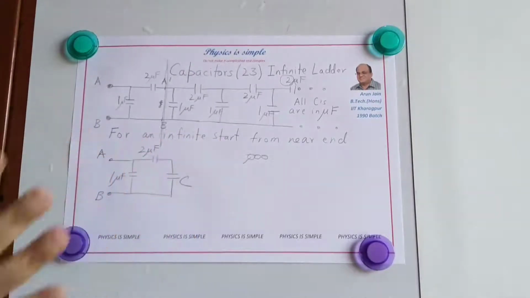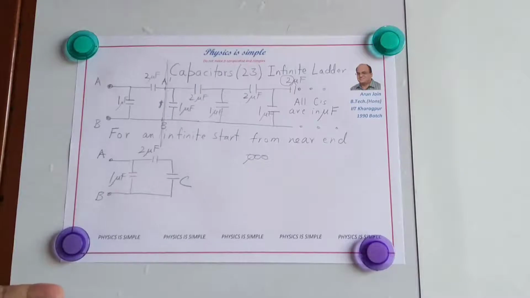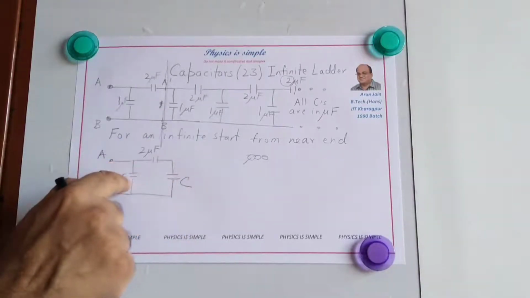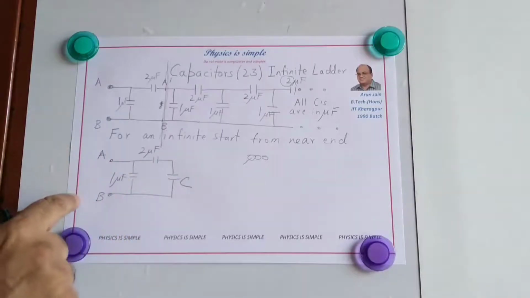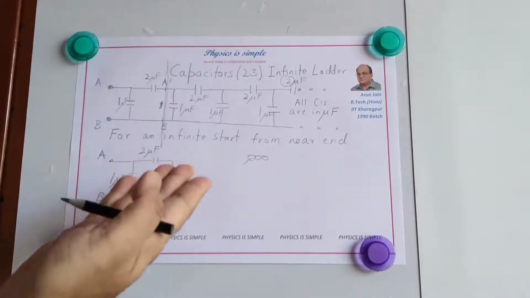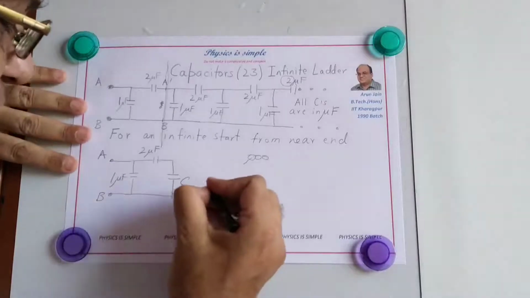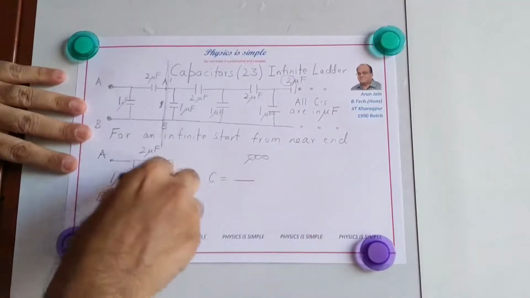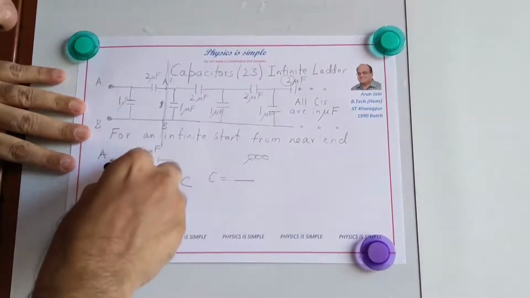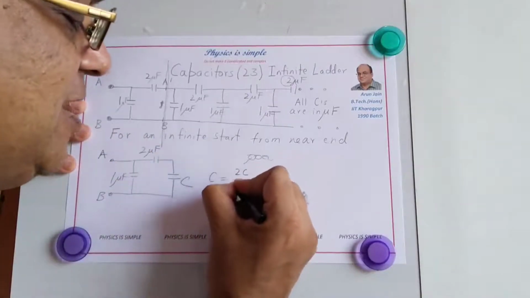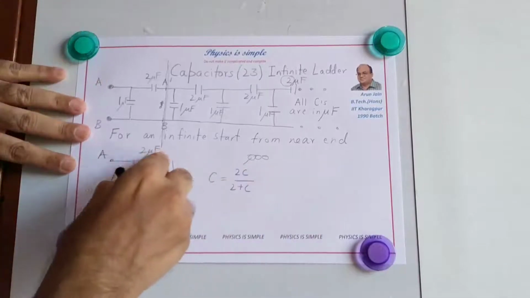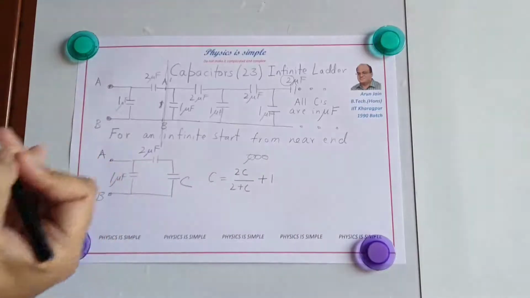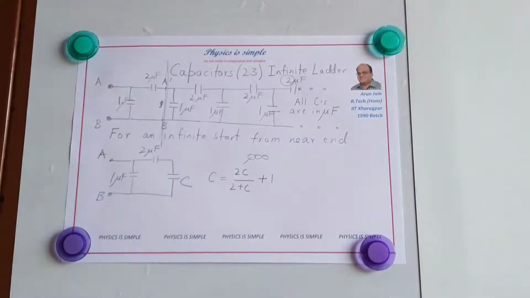Now we can simplify this circuit very easily. These two are in series and that one is in parallel, and whatever equivalent capacitance we get, that is also C. So therefore C will be equal to, these two are in series, so the equivalent capacitance is product by sum. So 2 into C by 2 plus C. And this is in parallel with this, so plus 1. And that is equivalent to the capacitance between A and B, which is C.